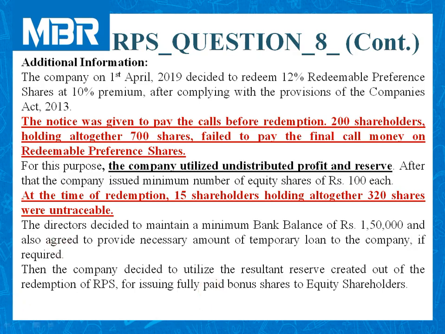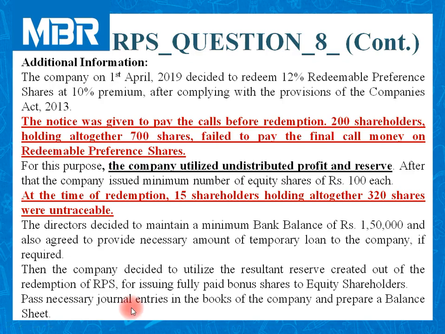This is a very common adjustment now after calculation of so many questions in earlier sessions. And we need to pass journal entries and prepare a balance sheet after the process of redemption.